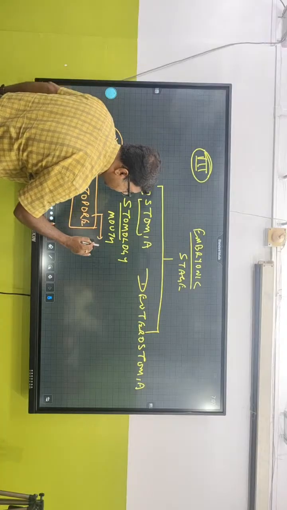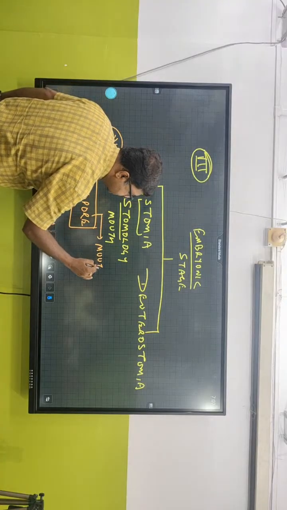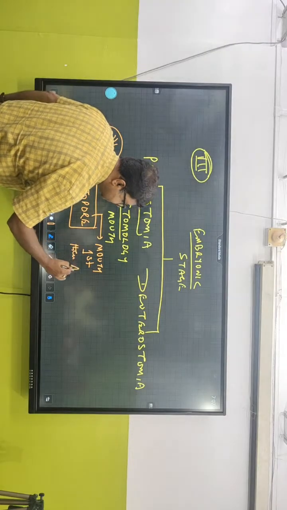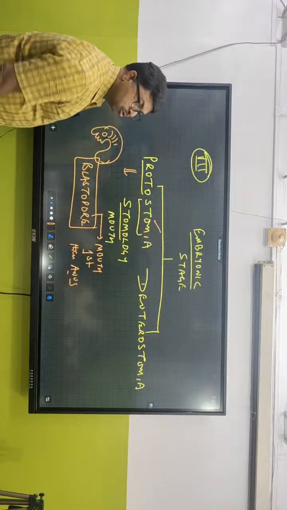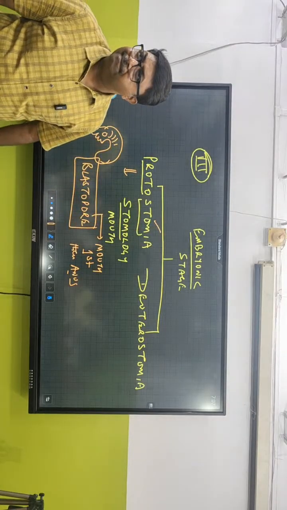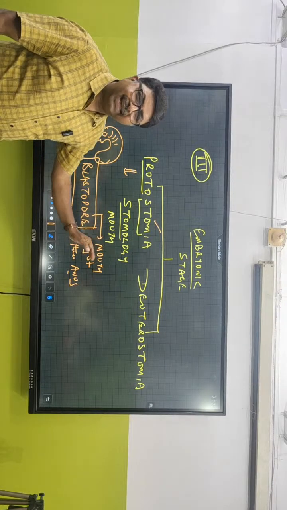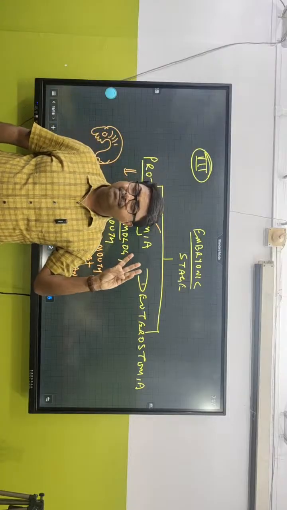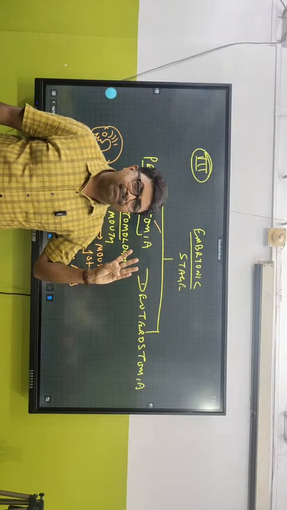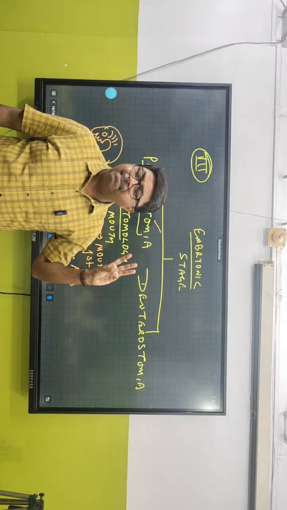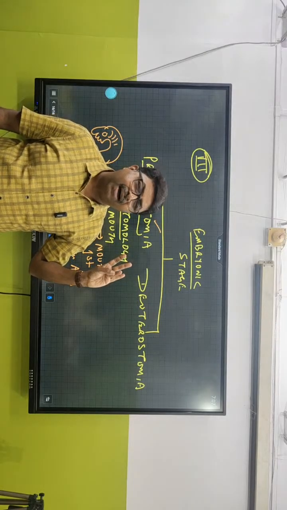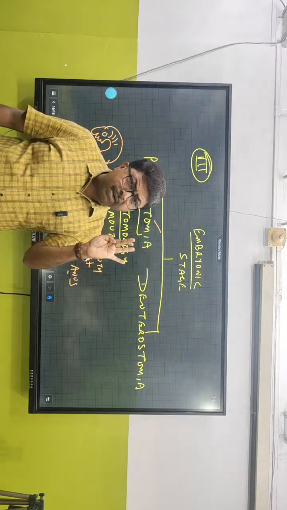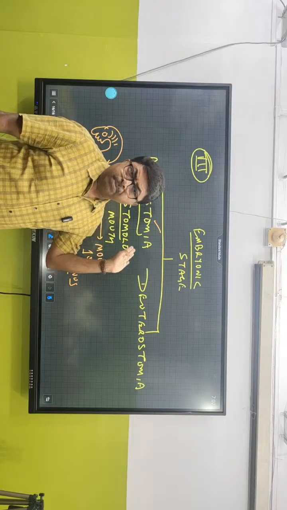From blastopore, if the mouth develops first and then anus, then those organisms will be called protostomia. Example, all invertebrates except Echinodermata. That means phylum Porifera, then Cnidaria, Ctenophora, Platyhelminthes, Aschelminthes, Annelida, Arthropoda, Mollusca, Echinodermata, Hemichordata. But Echinodermata, they never show protostomia.